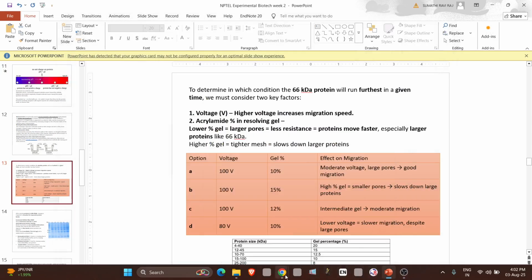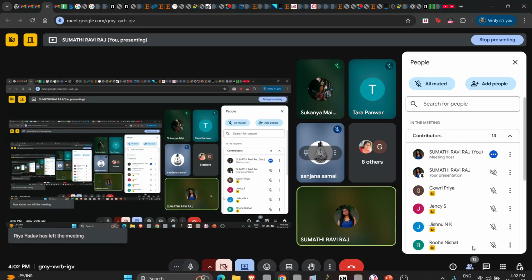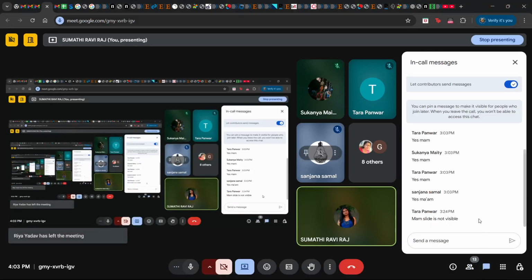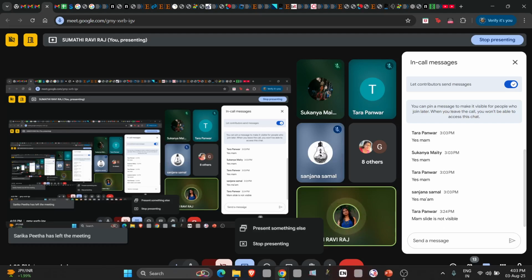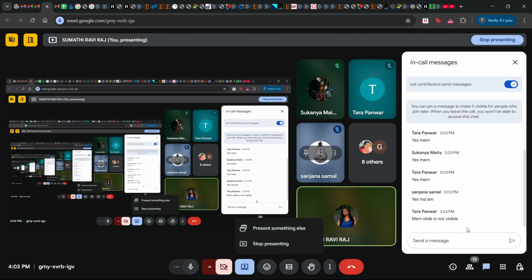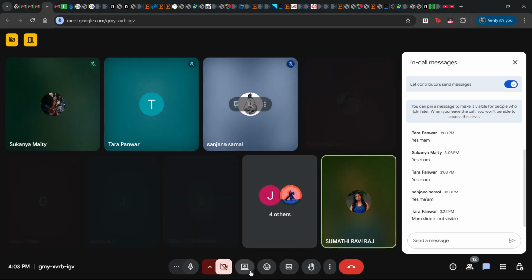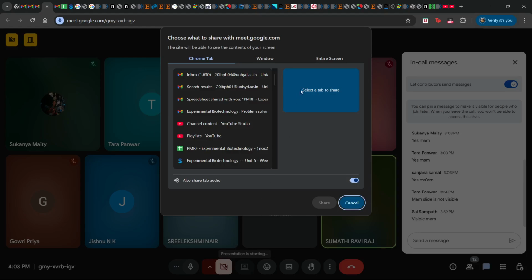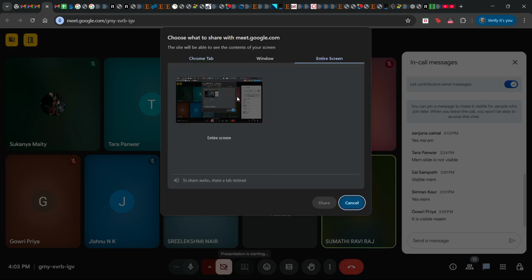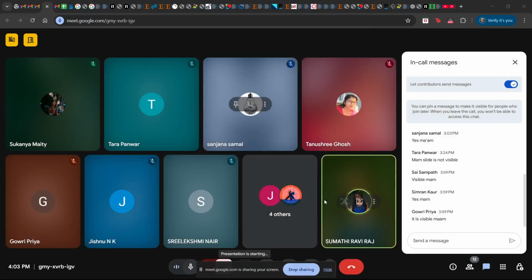Does anybody have any doubt? Any questions? Slide is not visible. Since when? Is it visible or is it not visible, guys? Is the slide visible? Okay, someone said it was not visible.